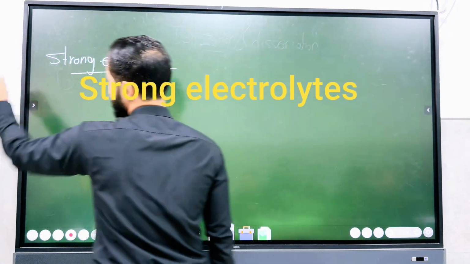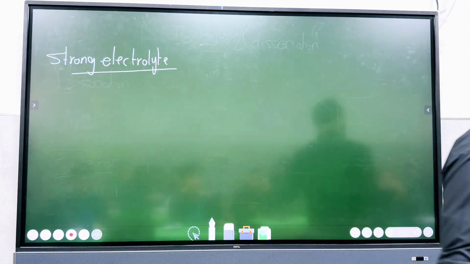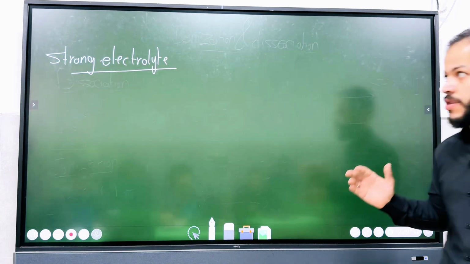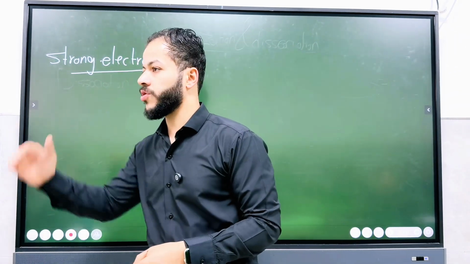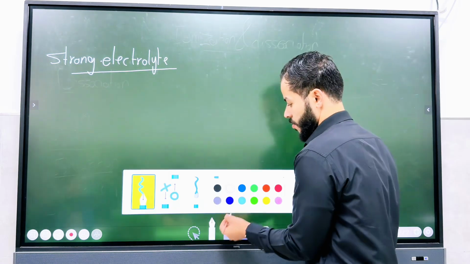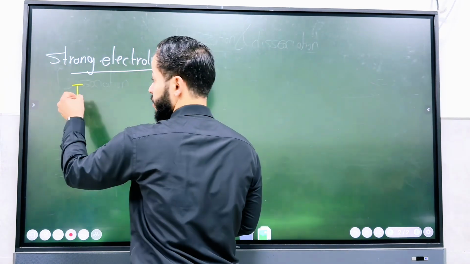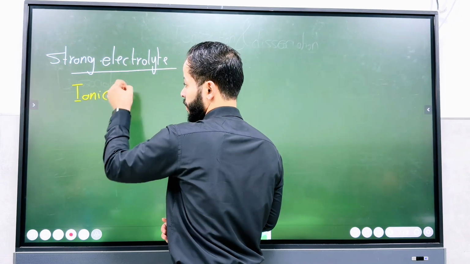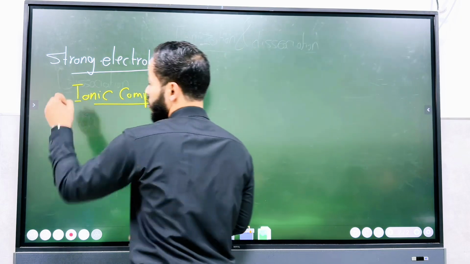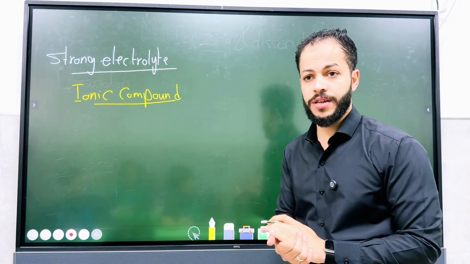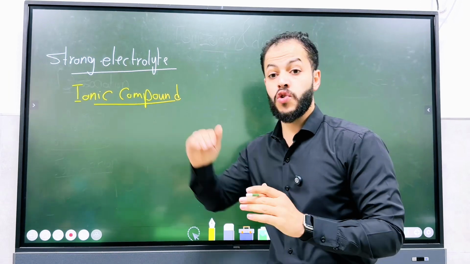We said that it depends on the degree of what? Ionization and dissociation. So which ones are strong? Actually, all of them that dissociate 100%, like in the beginning of the lesson. Ionic compounds, guys, completely ionize, completely dissociate. So all of them are considered strong electrolytes.